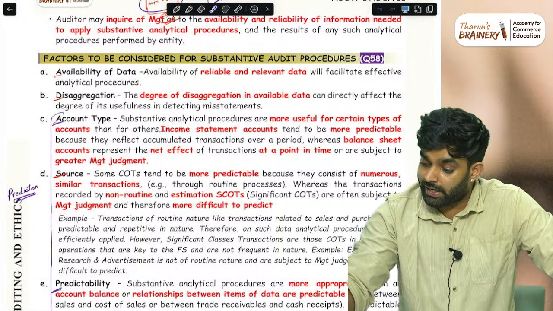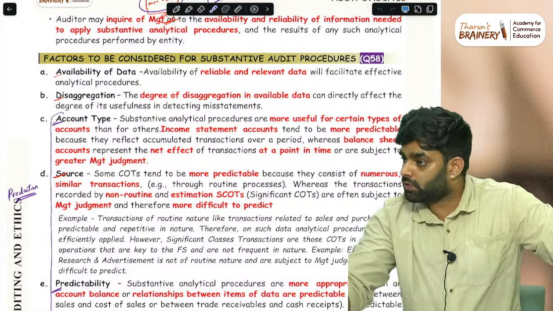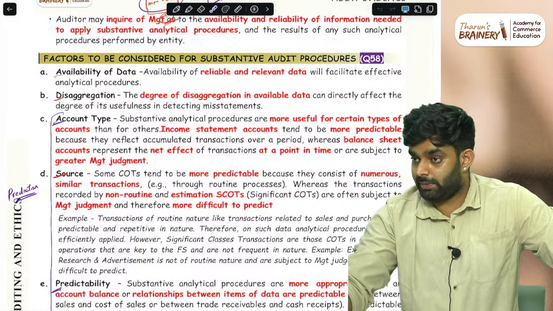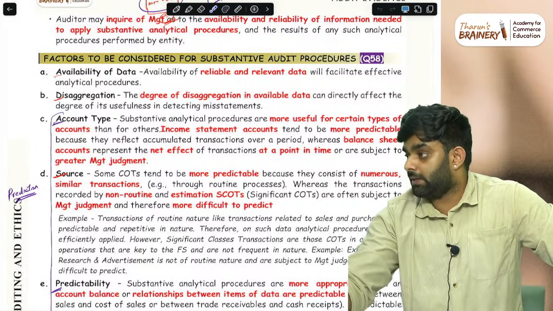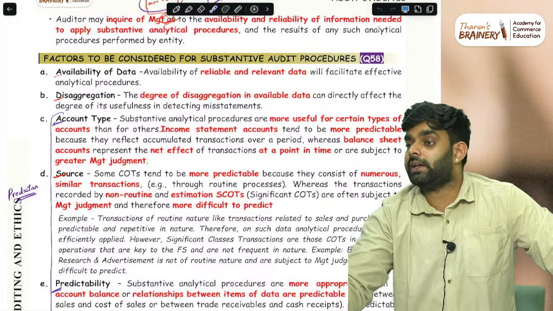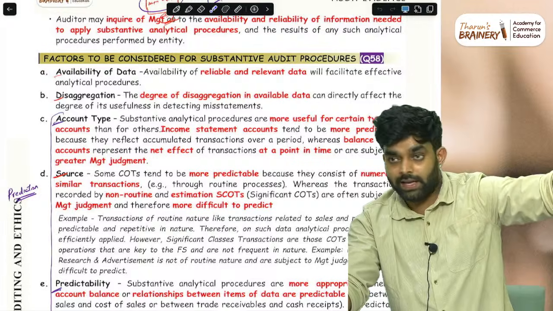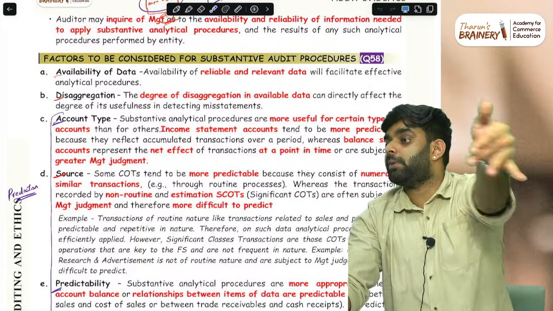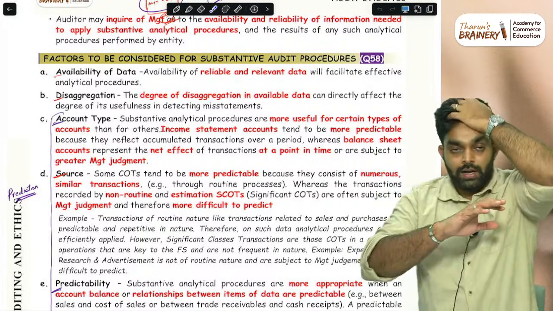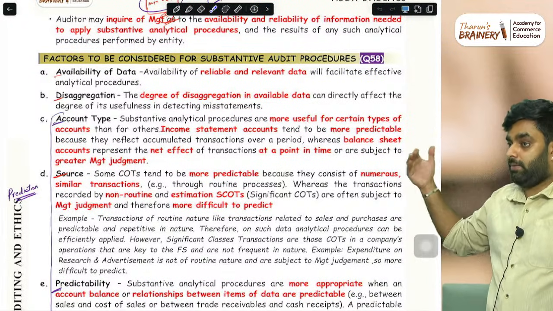But for P&L items, analytical procedure is highly useful, because income statement items are predictable items. There it follows a trend. Last year rent, current year a 5% hike will be there in the rent amount. Any expense, due to inflation, will also have about a 5% hike. So it is basically useful for income statement accounts.